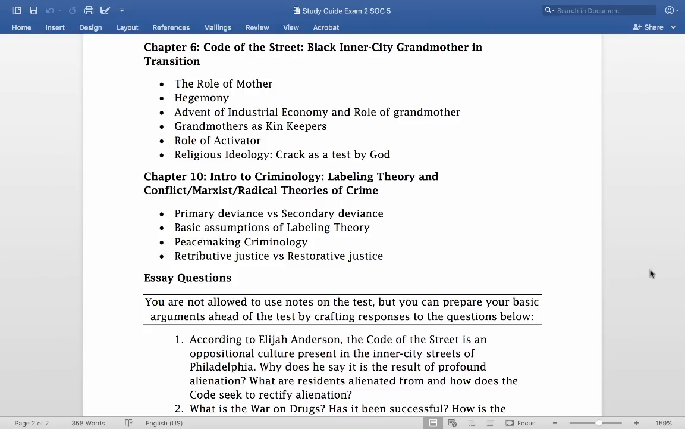Let's see. Oh, the advent of the industrial economy and the role of grandmother. Just that the role of grandmother was very important, but then once the industrial economy took over, men of color were able to get higher wages within the factory system than women could. So the role of grandmother kind of subsided and didn't have quite as much importance as it did before the advent of the industrial economy.